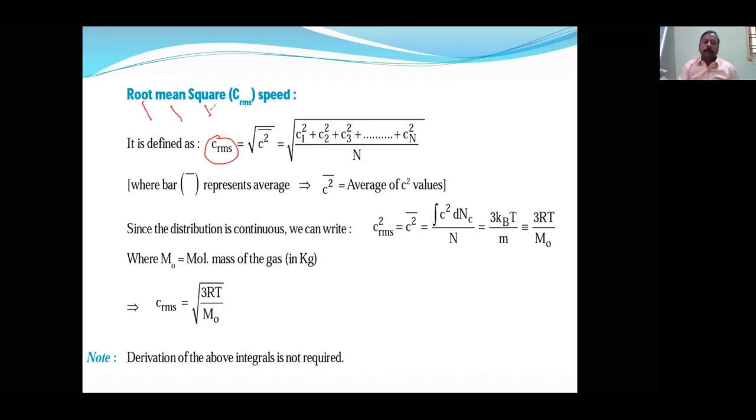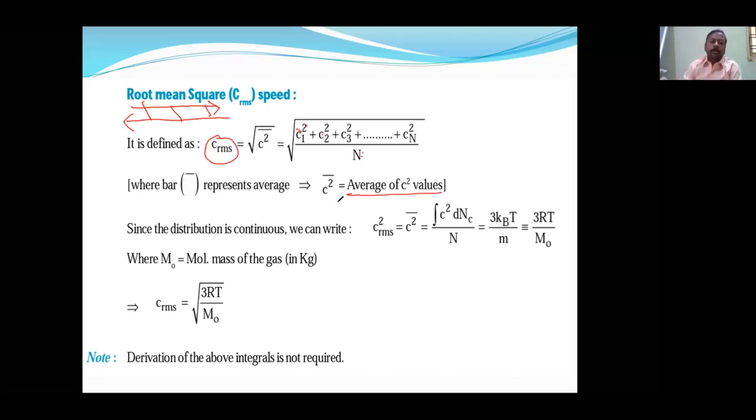Suppose C is the velocity, then we will square it, then mean it, then root it. We read in this direction, root mean square, but we do in this direction. First we square, then we find the mean, then we root it. Understood? Where the bar represents the average of c square.